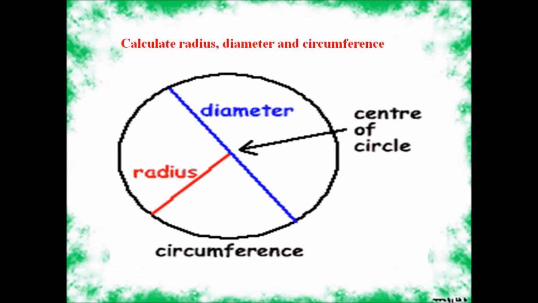Calculate radius, diameter and circumference. The blue line is the diameter, the red line is the radius, and the circumference is around the circle and center of the circle. From there you start the radius.